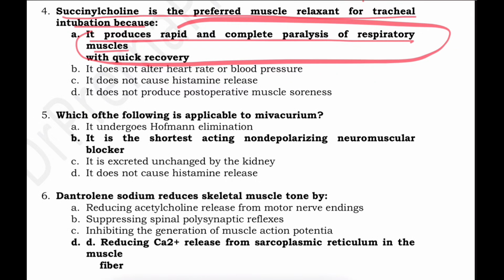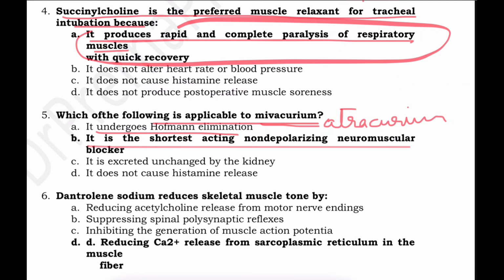Which of the following is applicable to mivacurium? Mivacurium is a competitive blocker. Undergoes Hofmann elimination, this is not the one. Which one undergoes Hofmann elimination? Atracurium. Hofmann elimination is done by atracurium. It is the shortest acting non-depolarizing blocker. It is excreted unchanged by the kidney. It does not cause histamine release. So mivacurium basically does cause histamine release.